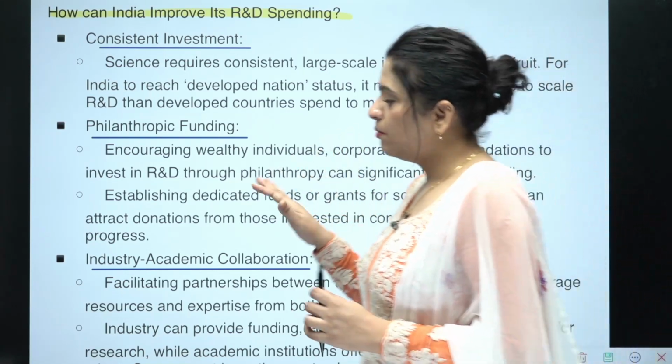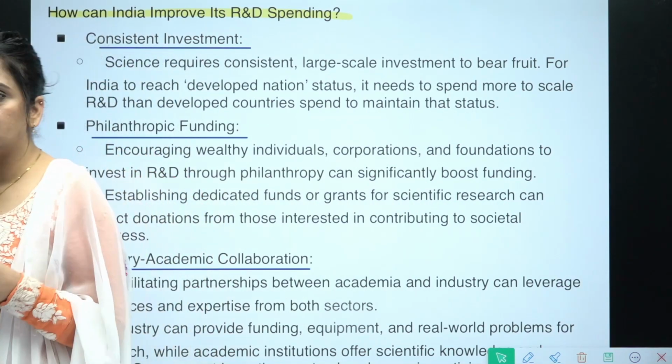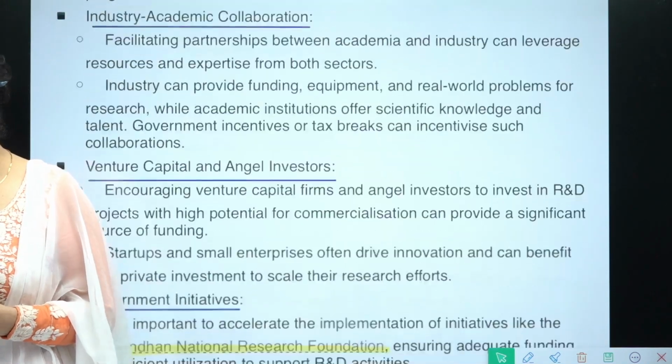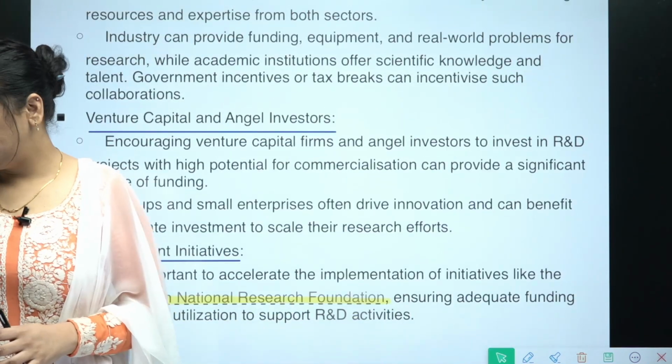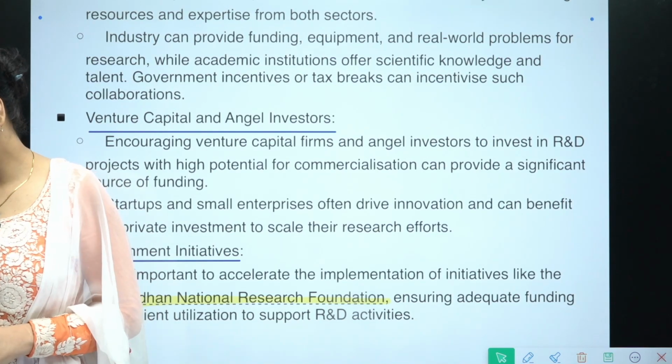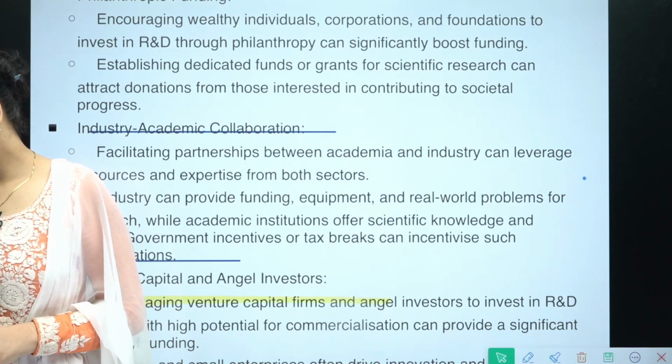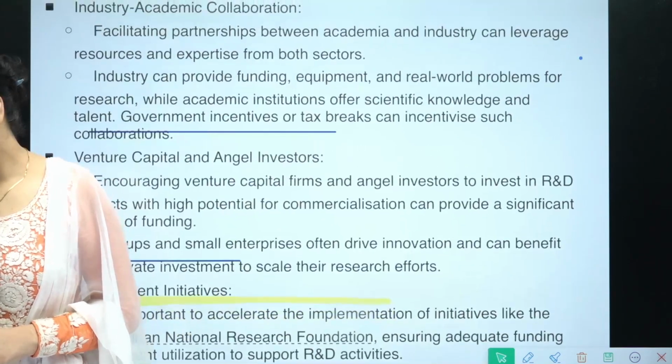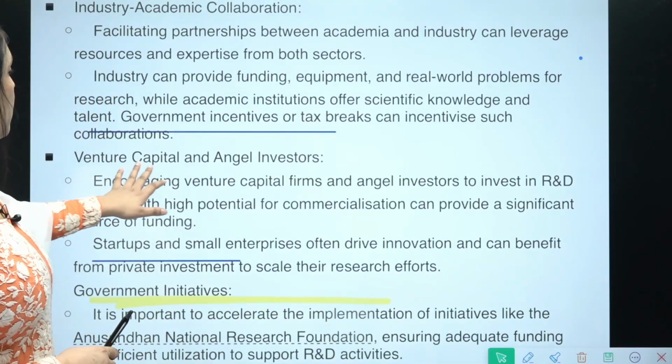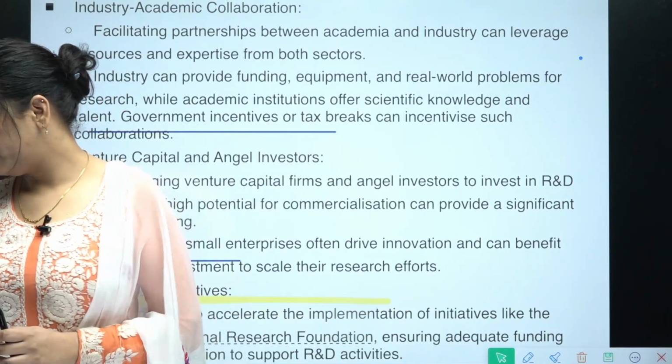These are some of the way forward which can be taken up to improve funding for science. Then next is venture capital and angel investors.